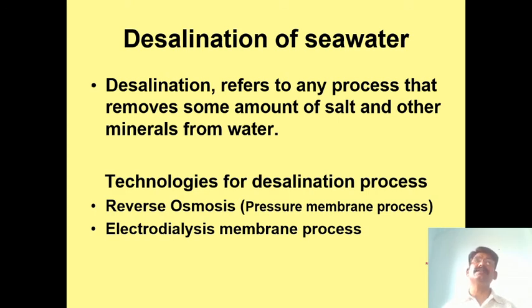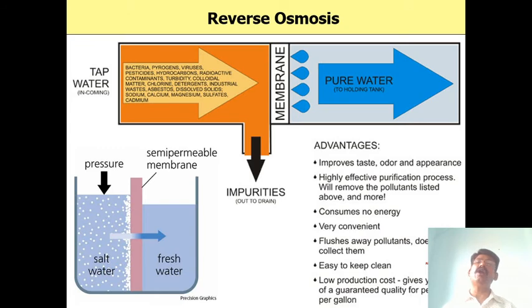Ocean water is saline water containing especially sodium chloride, which is present in large amounts. So we remove that sodium chloride using this technology. This is reverse osmosis, which nowadays we are using in our systems. Everybody uses it, and in our colleges also we have RO water. RO water means reverse osmosis water.